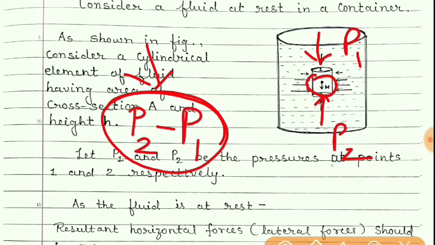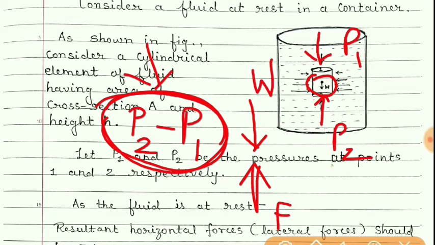Definitely the force due to this pressure difference will be in the upward direction and weight is in the downward direction. So that force and weight should be of equal magnitude and they will cancel each other.